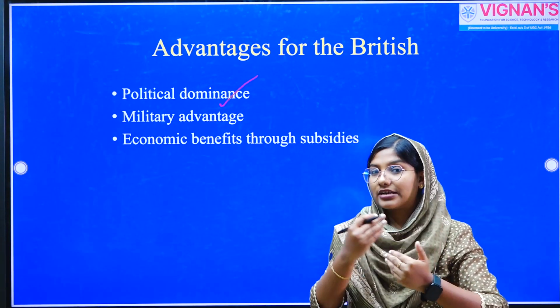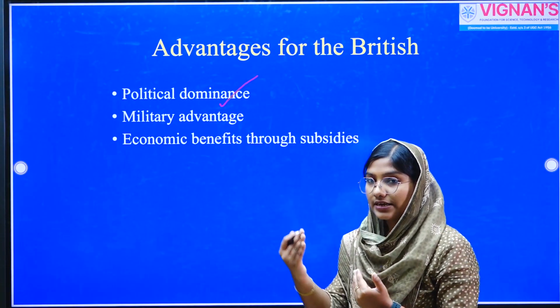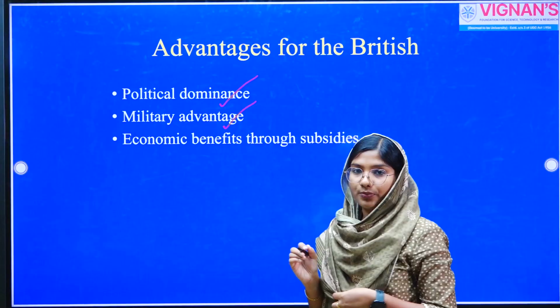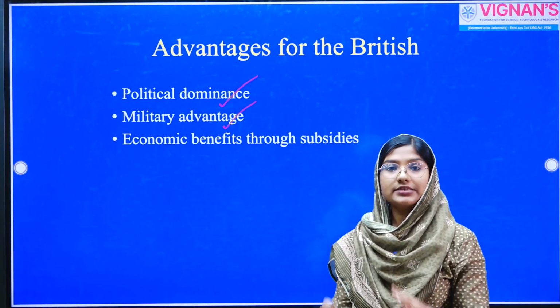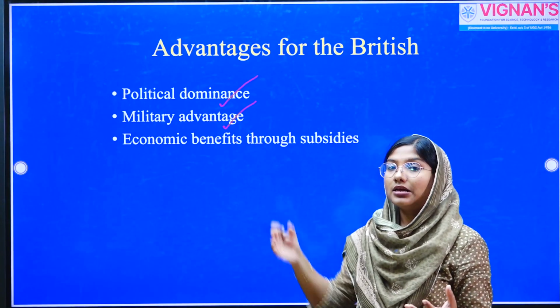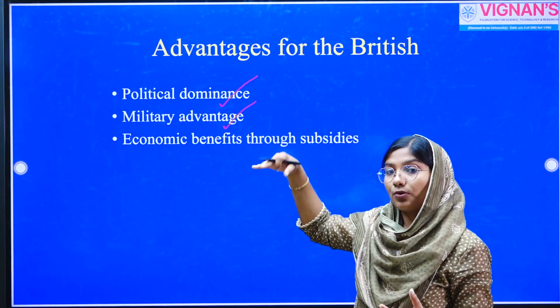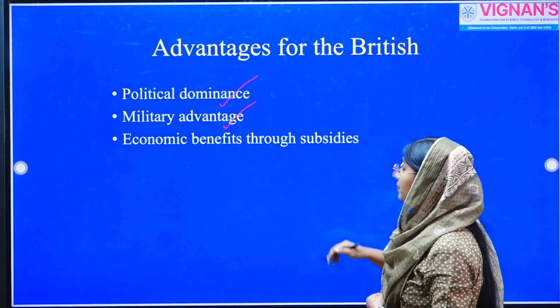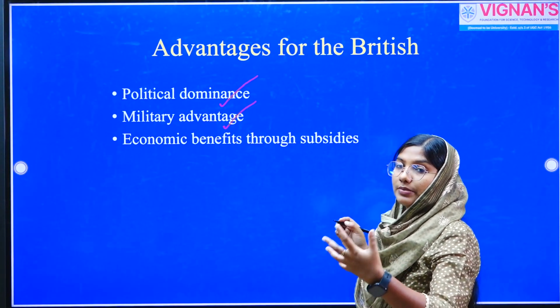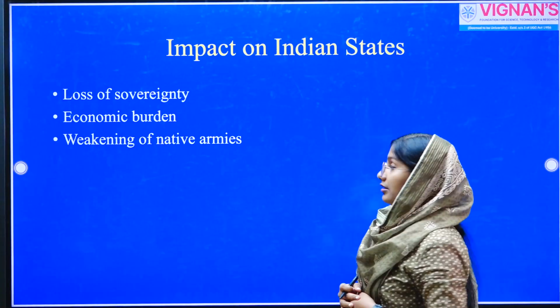So it is an indirect form of control over Indian states. The Company also had a military advantage because they could maintain their troops easily without paying any maintenance fee, because the Indian kings were already paying it, and they also got economic benefit through the subsidies paid by these kingdoms.